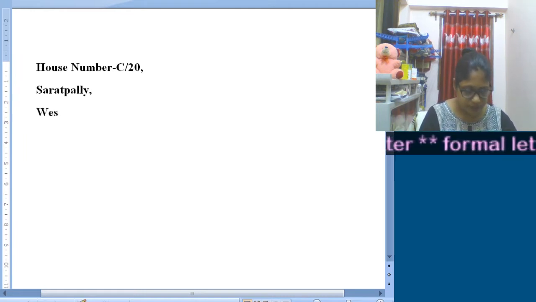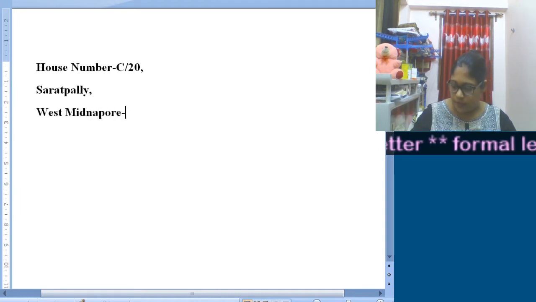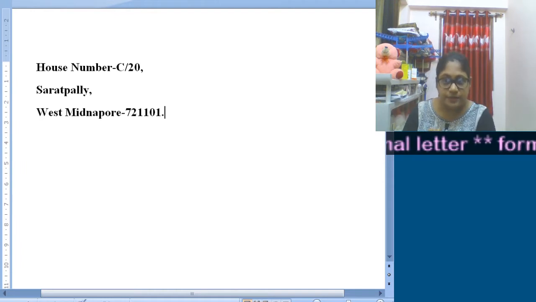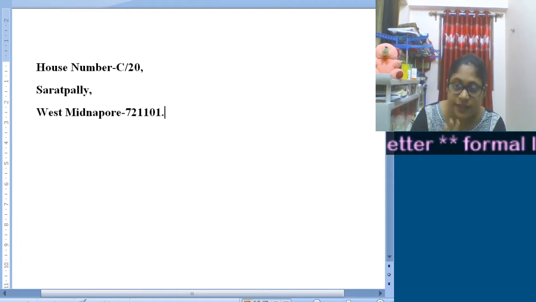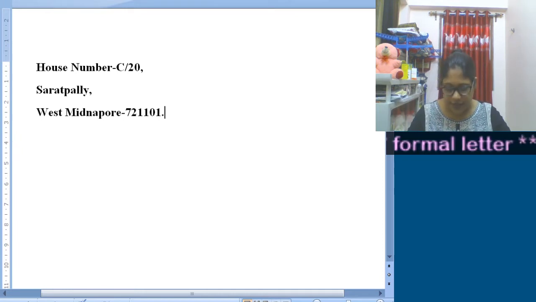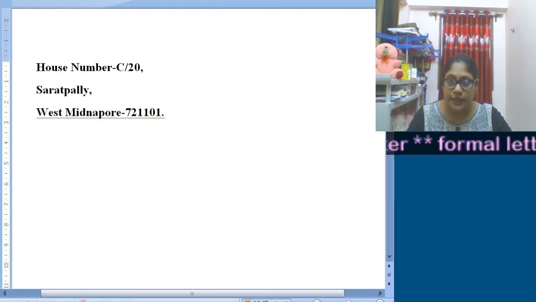So I write here West Midnapur. This pin code may not match. I'm just writing it down, so you need to write it correctly, as it's the pin code of your own area.